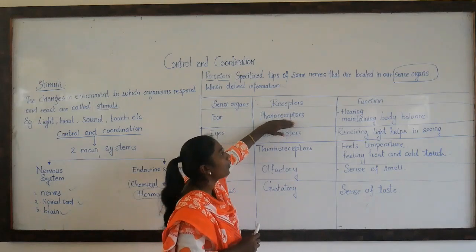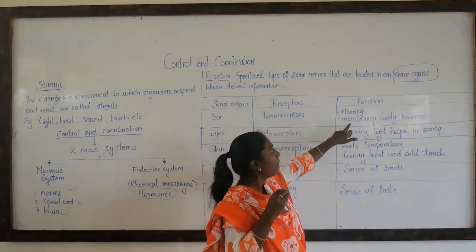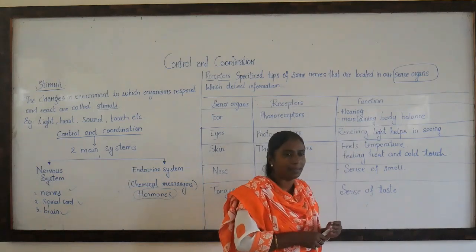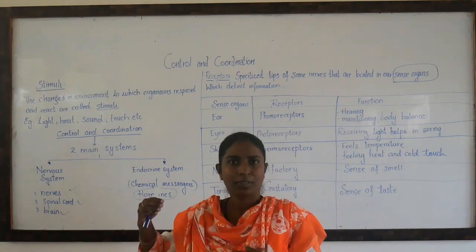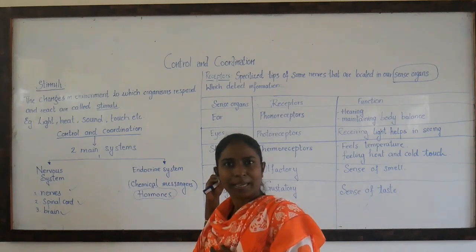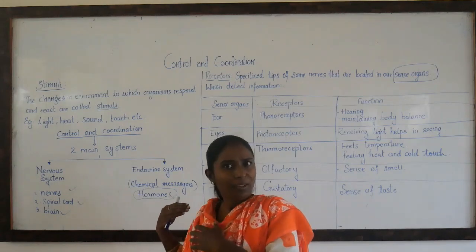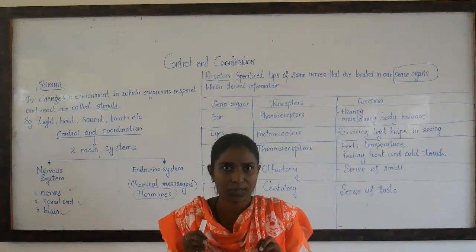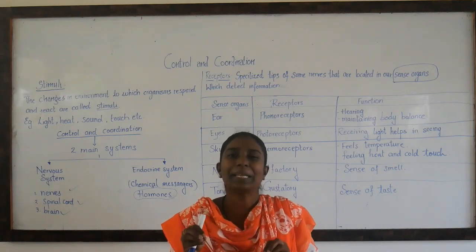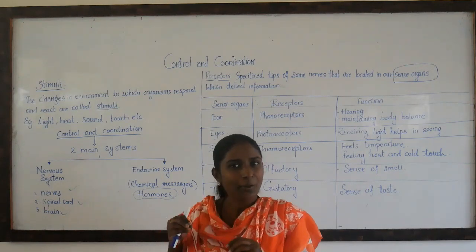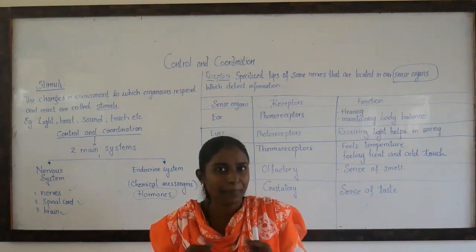Now how do these phonoreceptors help? They help in hearing and maintaining body balance. As I said, now I am facing you. If anything, a lizard, comes from behind, can I see the lizard? No. If a lion comes from behind and roars, will I stand and enjoy, or just hearing the roar I'll run?